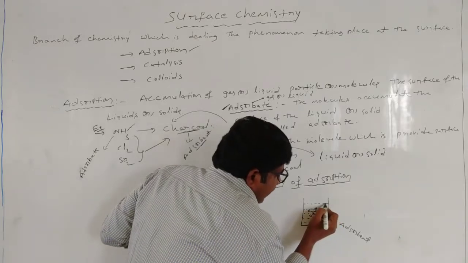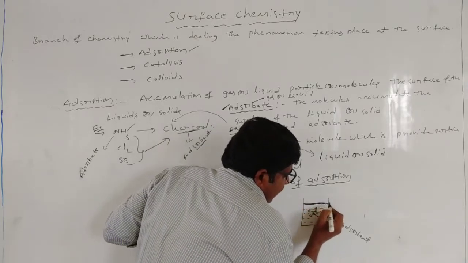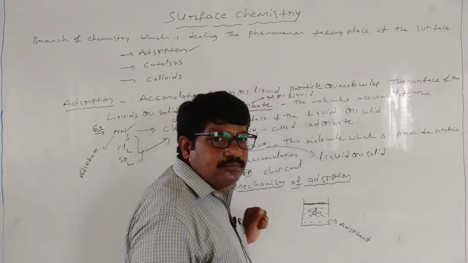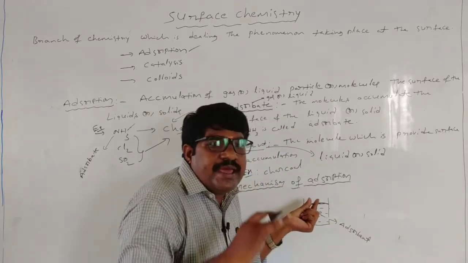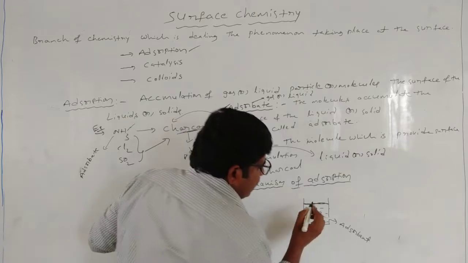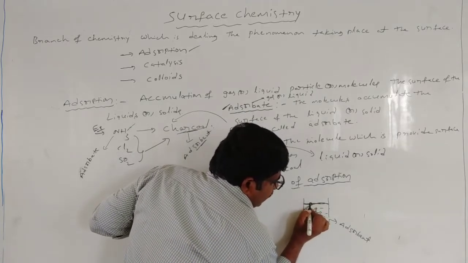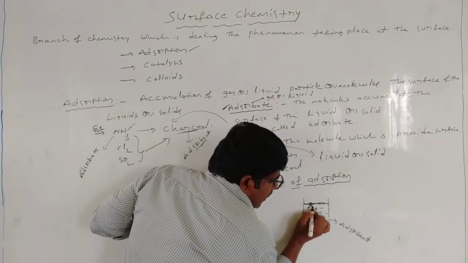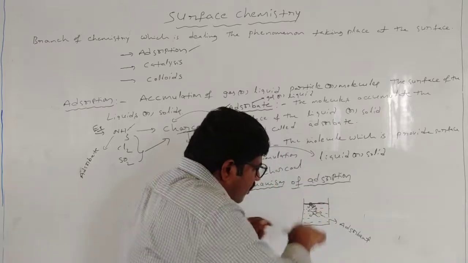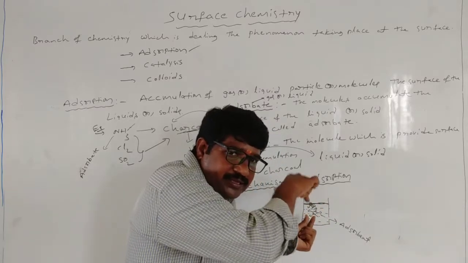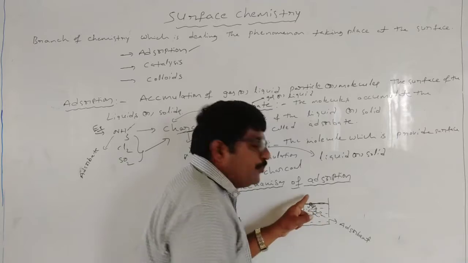Whereas coming to the surface of this adsorbent, there is no equal arrangement, because this is a water molecule. All molecules are arranged downwards. The force acts downwards, not upwards.